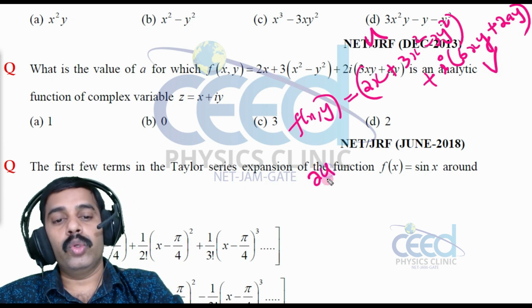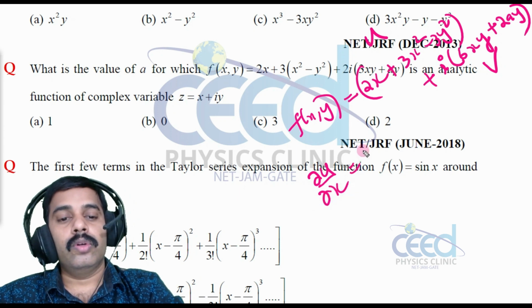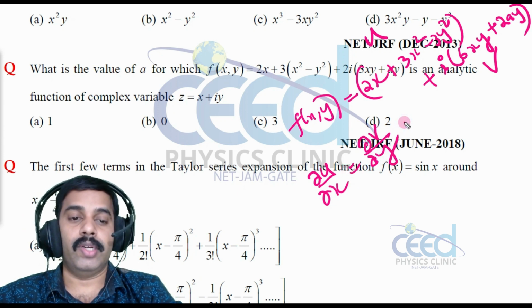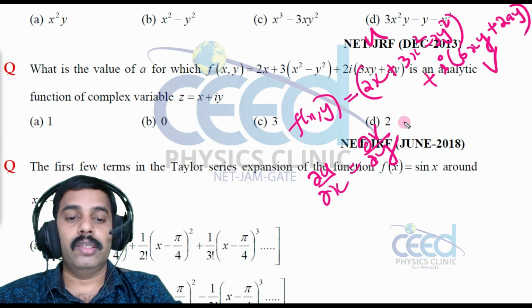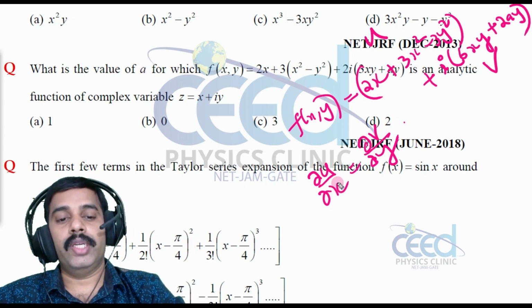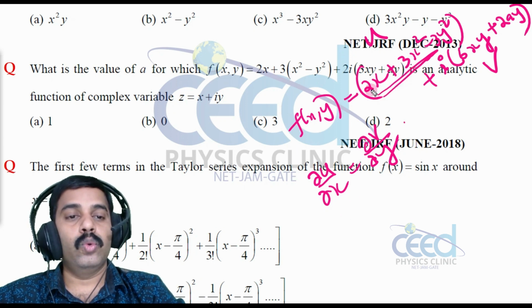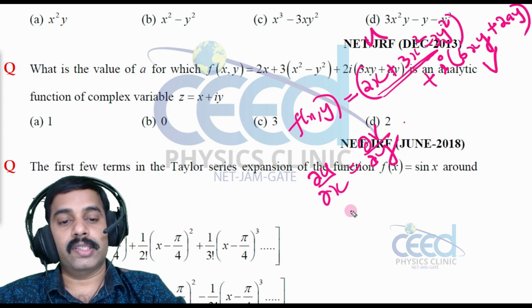What I know is del u by del x is equal to del v by del y. This is the first condition we have studied, right? So what is del u by del x? This is my u, so del u by del x is 2 plus 6x, right?